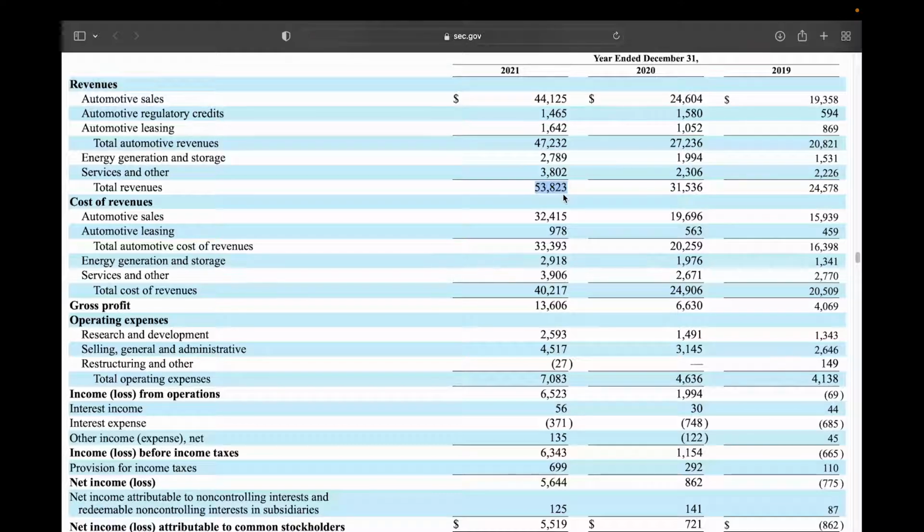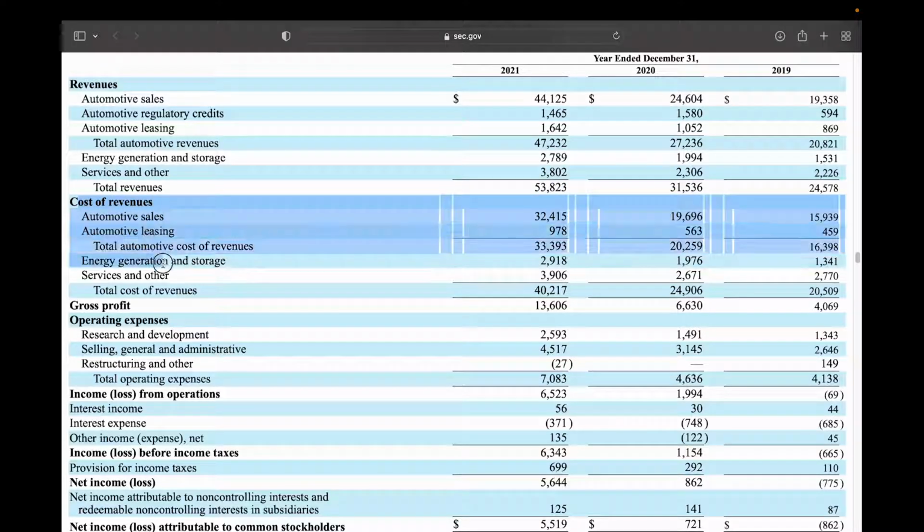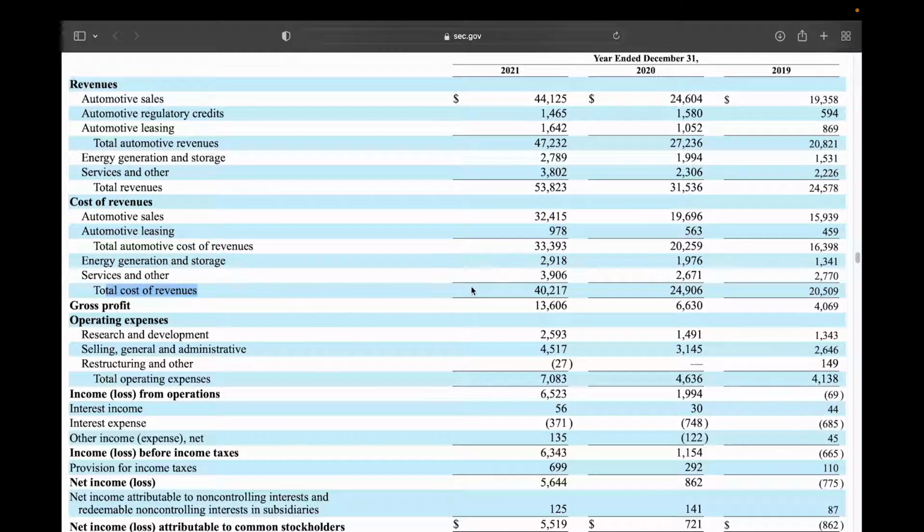Next, let's move on down here to the costs of goods sold, which is all of these lines on the earnings report here. And we can see that the total costs of goods sold is increasing from about 24 or 25 billion dollars in 2020 to about $40 billion in 2021, an increase by about 66%. And that makes sense, as our top line revenues are again increasing by about 70% year over year, we should also be increasing our costs to generate those increased revenues. So that all is pretty good.